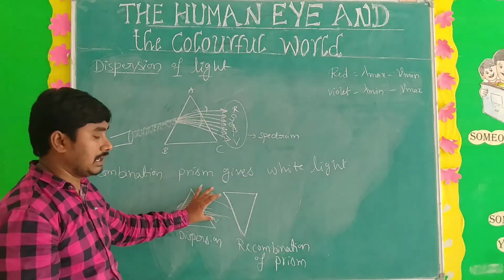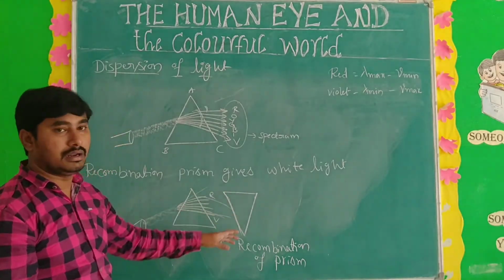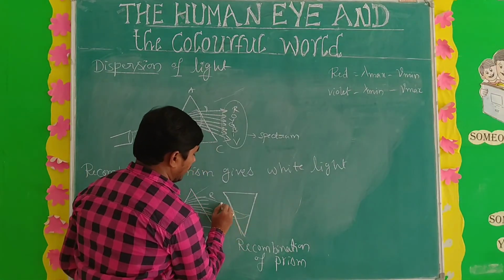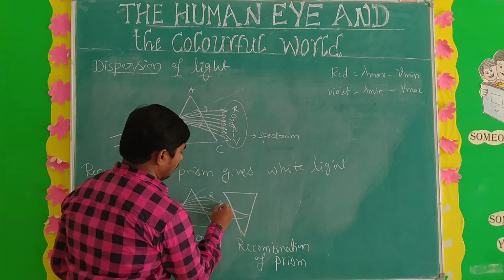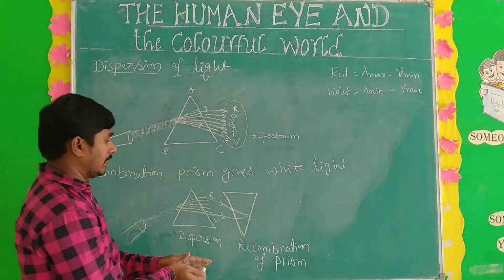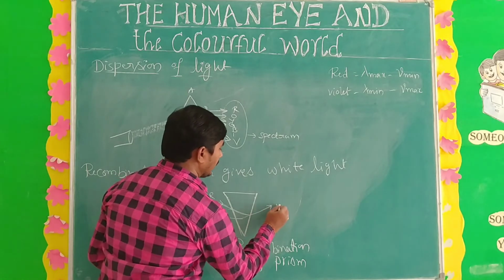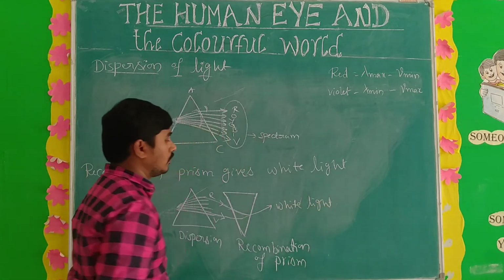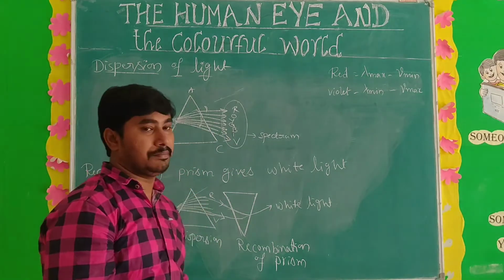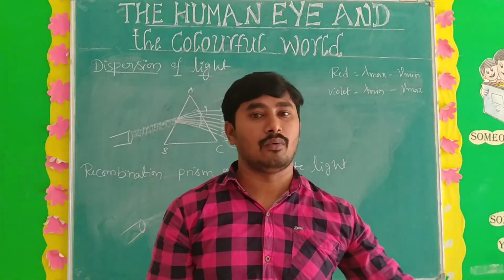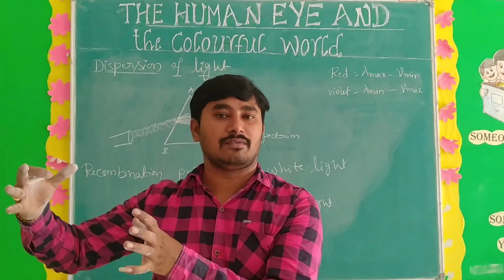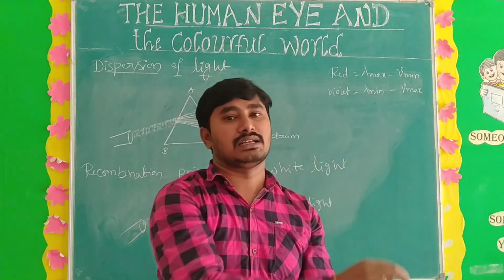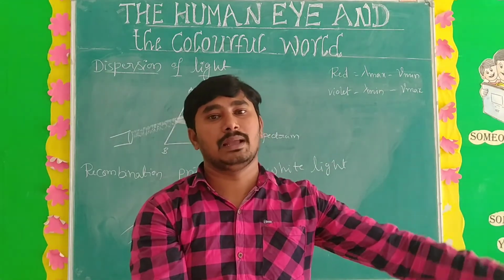So when the spectrum colors pass through the recombination prism, the red color and violet color recombine again, and it gives white light. The recombination prism gives which color? White light. First white light falls on the prism and gives 7 colors. Again the 7 colors fall on the recombination prism, and finally it gives white light.